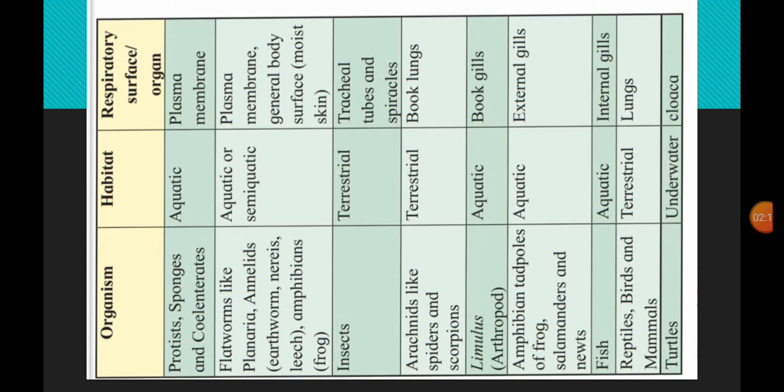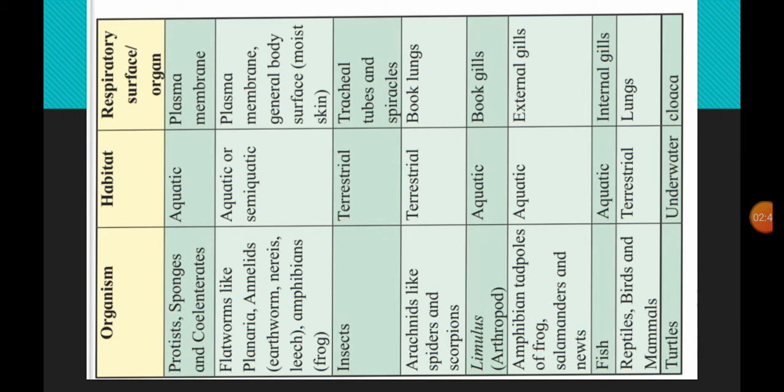Amoeba is also a unicellular organism. In these organisms, gaseous exchange takes place by simple diffusion through the plasma membrane. Next, flatworms like planaria, annelids such as earthworm, nereis and leech, and amphibians like frogs respire with the help of the skin.